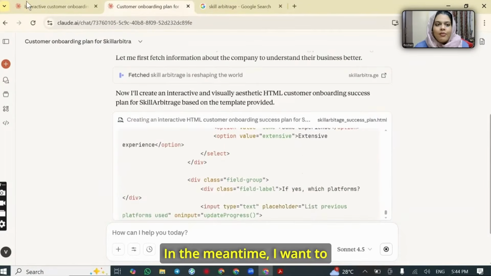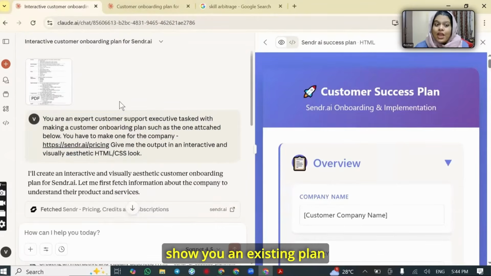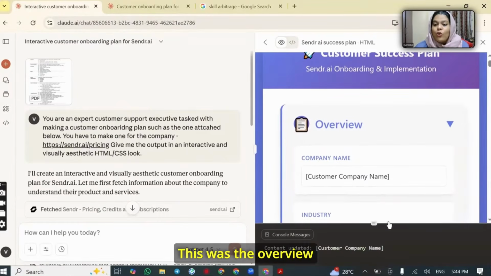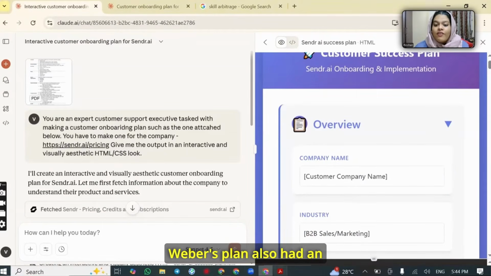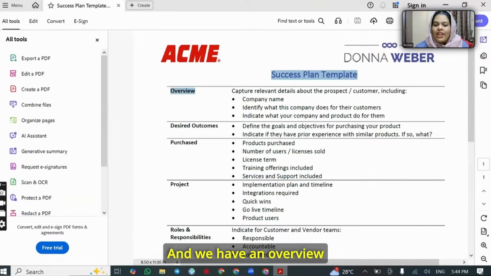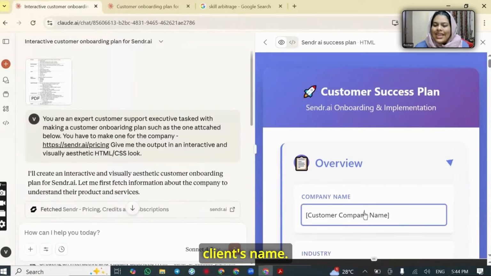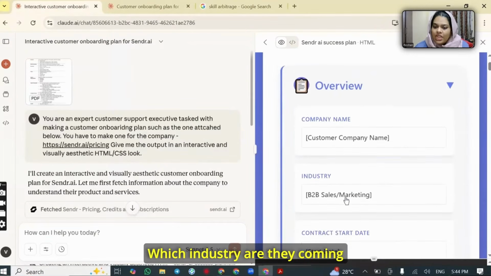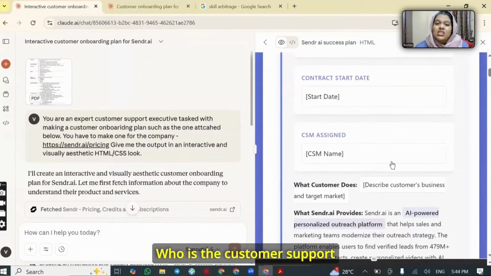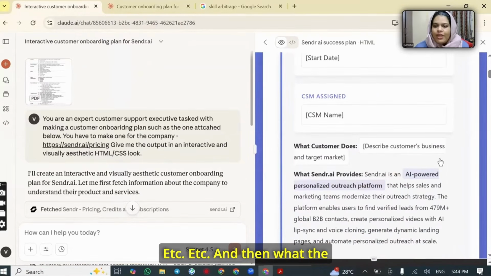In the meantime, I want to show you an existing plan that I made for another company called Sender. Okay. See, this is what the plan looks like. Okay, this was the overview section. Remember, Donna Weber's plan also had an overview section. And we have an overview section here. You enter the client's name, which industry are they coming from, the start date, when are they joining you, who's the customer support manager assigned to them, etc., etc.